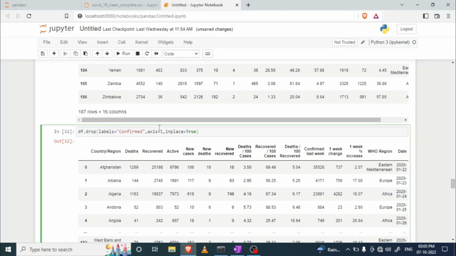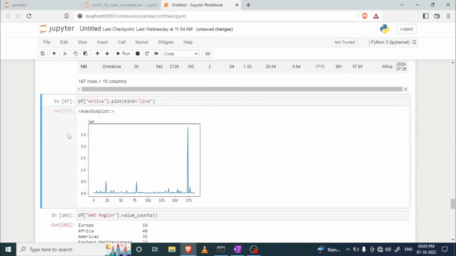Clear? Okay. Here I'm going to use the plot function. With the help of this function, you can easily plot any graph. Suppose I want to plot a graph on the active column. So here I access the active column first, and after that I write the plot function and draw a line graph on it. Clear?